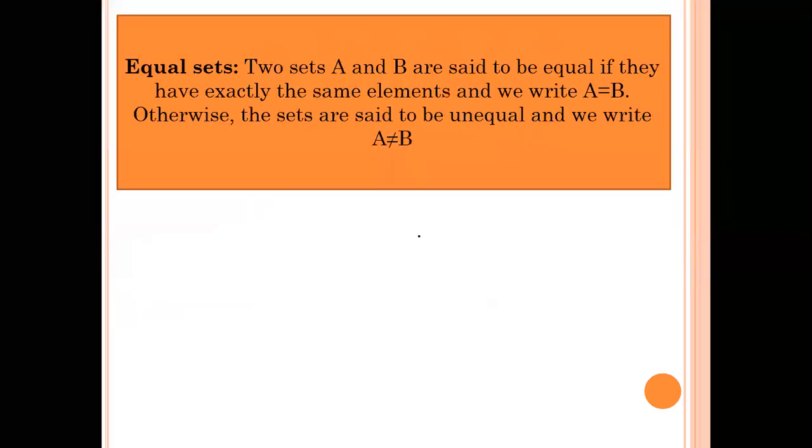Okay, so we'll move on. The next kind of set is equal sets. So what do you mean by equal sets? Two sets A and B are said to be equal if they have exactly the same elements, and we write A is equal to B. So when you say equal sets, you should have two sets, set A and set B. Suppose we take an example and then we'll understand the definition.